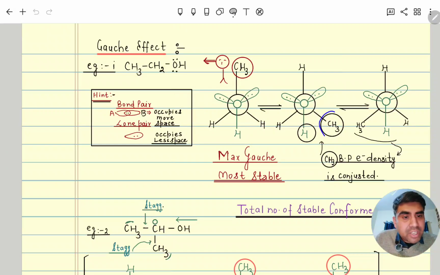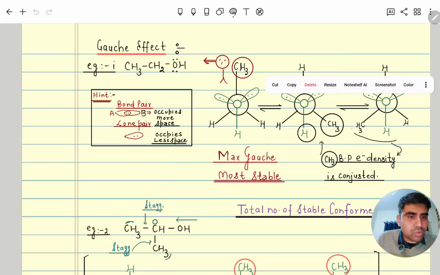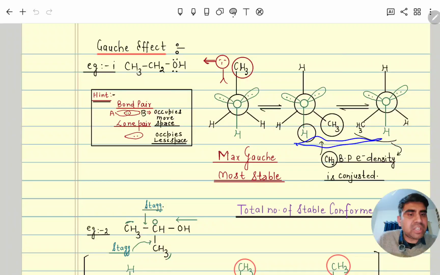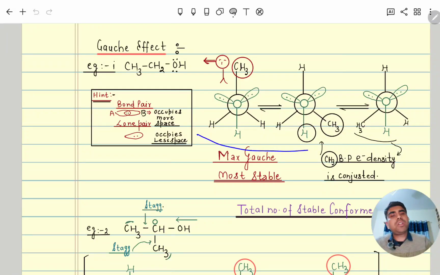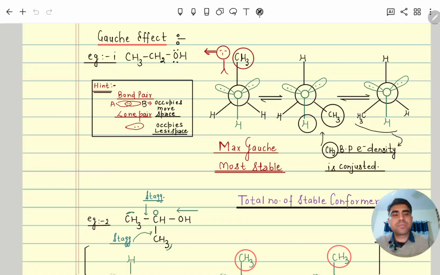Next, after that, here you can see this CH3 is in between bond pair and lone pair. Lone pair occupy less space, but bond pair occupy more space. So it having some strain. Similarly, here also this CH3 is in between bond pair and lone pair. So here this both are relatively less stable. But yes, overall these three are stable. In that this is maximum gauche, means maximum stable. So total number of stable conformers 3.